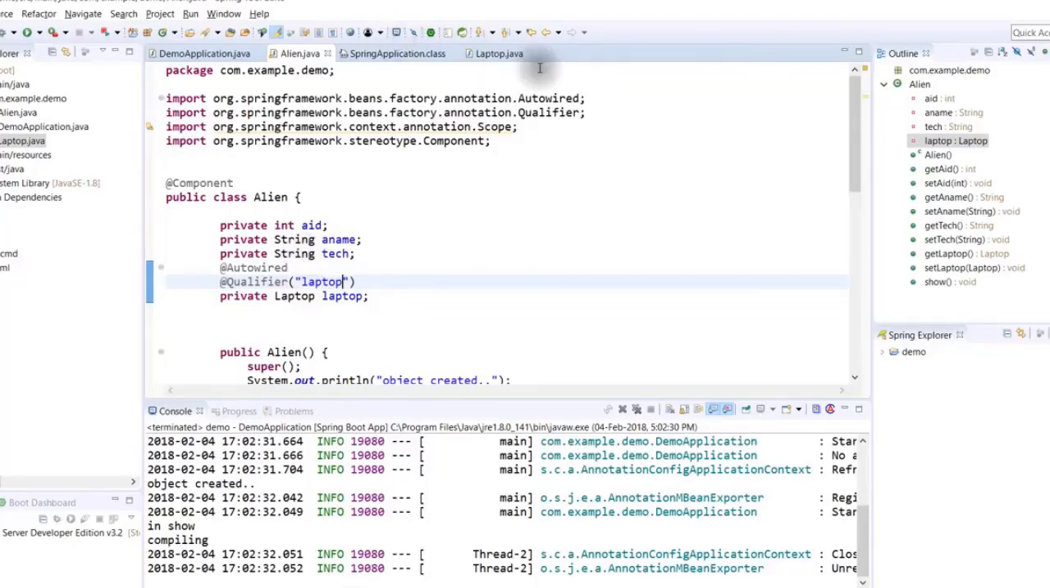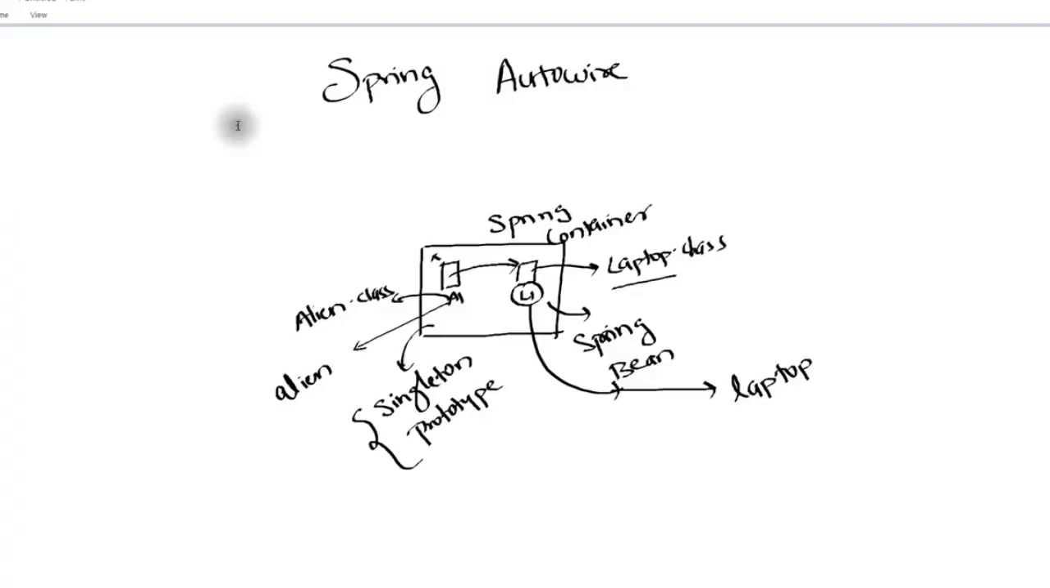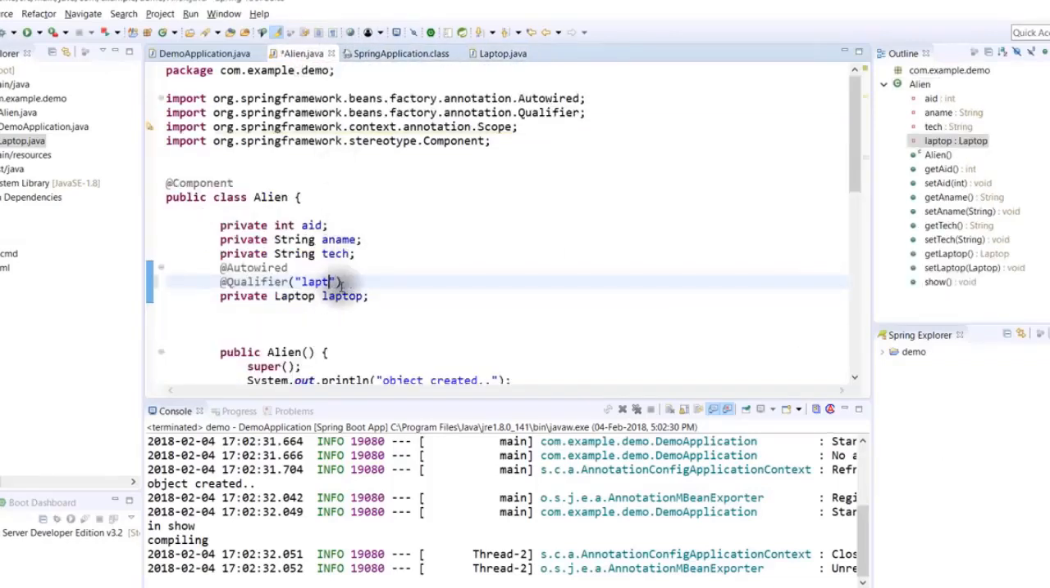Can you change the name here? Because by default, the name would be laptop, right? You can say, hey, I don't want laptop as a name. I want LAP1. Can you do that? Yes, we can do that. We can have a name now, LAP1, which means the object which Spring creates here will not be laptop now. It will be lap1. So this is the object name. And since we are using qualifier in the alien itself, we have to say lap1 because we have to search by name, right? So by default, AutoWire searches by type, @qualifier searches by name.